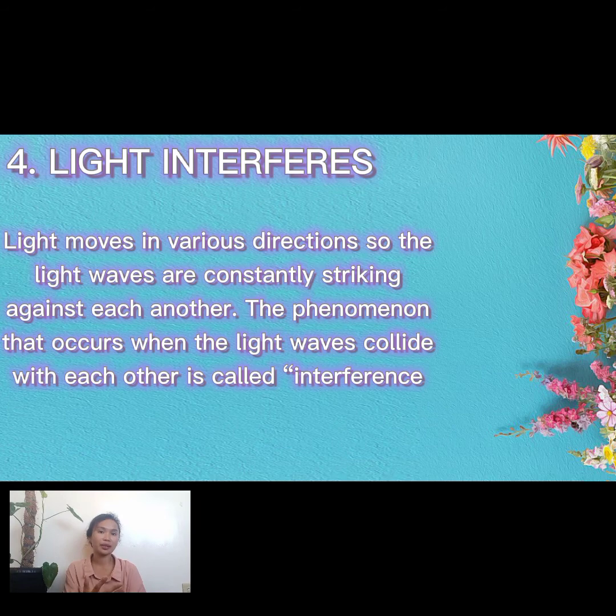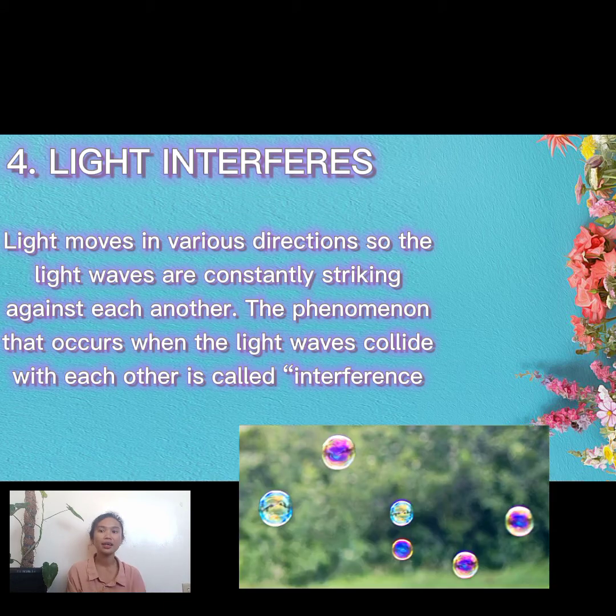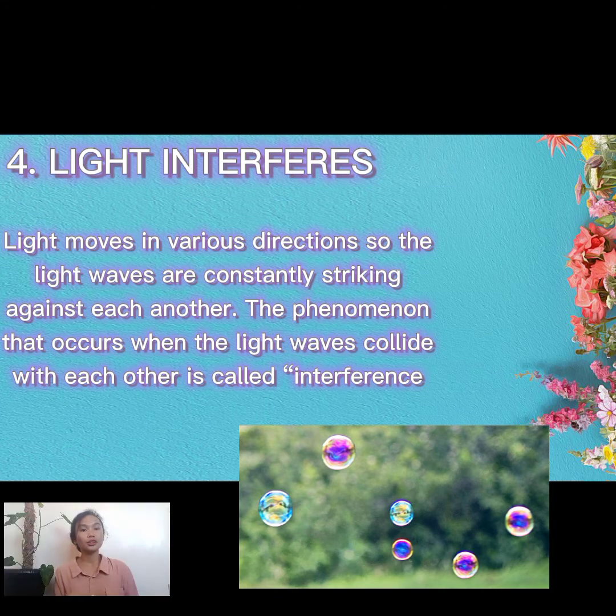The next one is light interferes. Light interferes when light moves in various directions so that the light waves are constantly striking against each other. This phenomenon, which occurs when light waves collide with each other, is called interference. Who here likes blowing bubbles using soap? Okay, the bar soap. As you can see, when we blow like that, there are a lot of bubbles. That is called light interference.